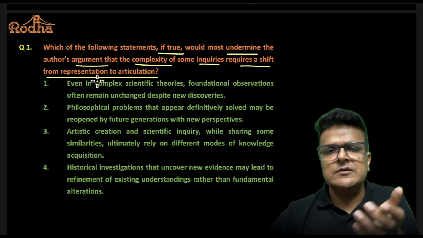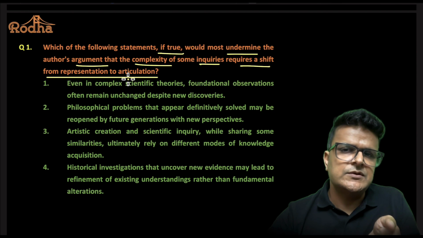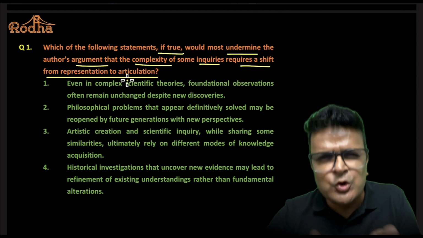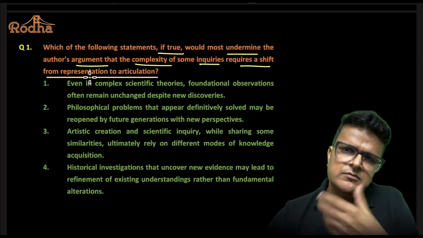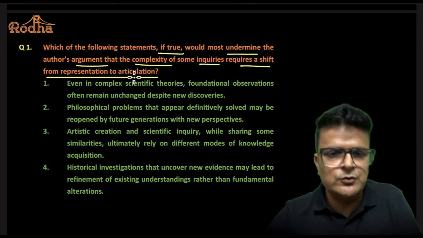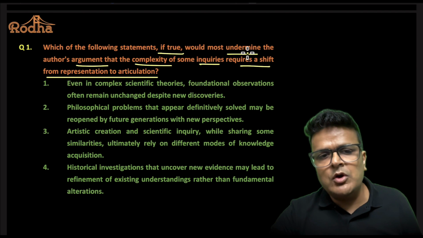Representation basically means saying as it is. Articulation means revealing something, right? Or finding something new, कह लो. So representation is stating as it is. Articulation is revealing something new, saying something new. So we have to undermine what?